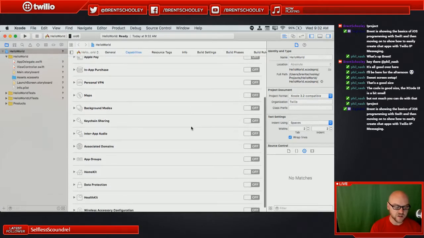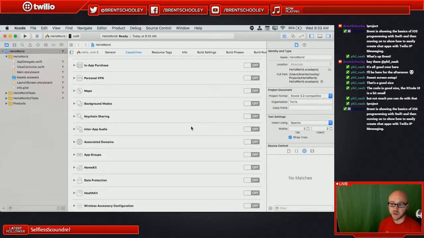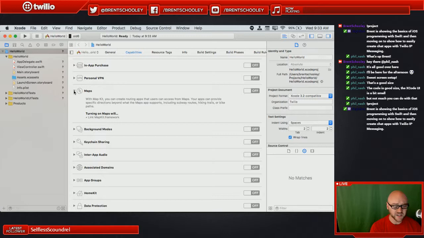This is just a whole list of different application capabilities that Apple makes available, and it's really easy to turn these on, turn the switch on, and each one of them gives you a description. So MapKit will tell you that you can create routing apps. So maybe you're creating the next run tracker or something like that, or maybe you want to do transit directions to fill in the gaps that might or might not exist on the iPhone on any given OS level.